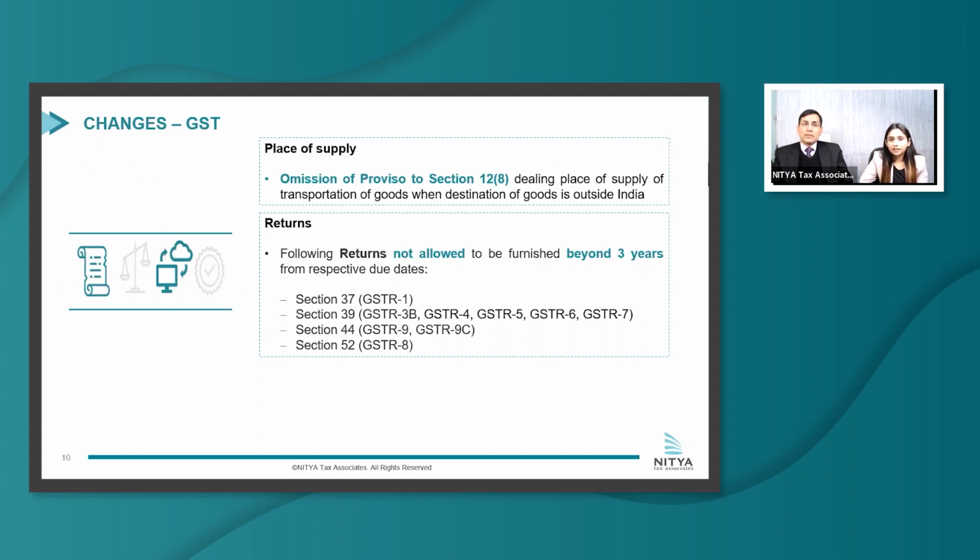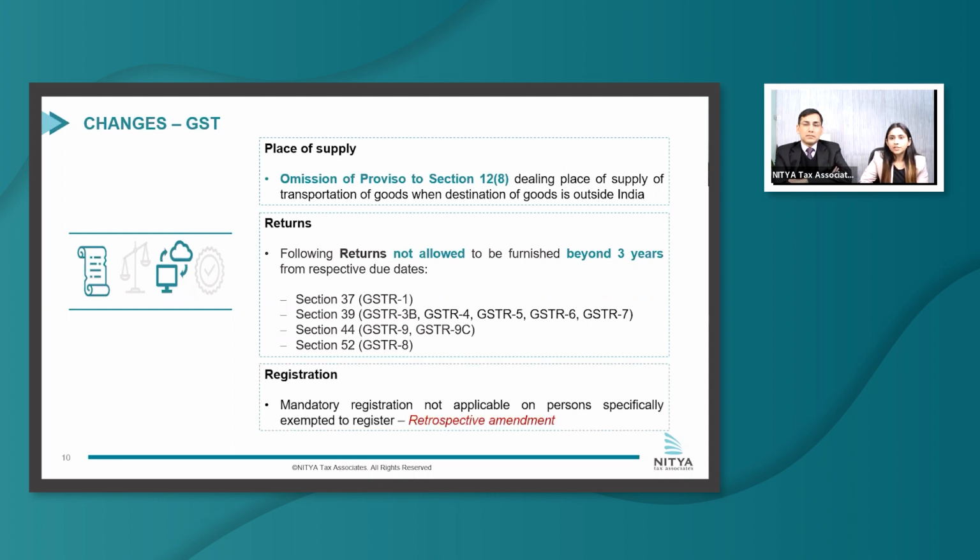Importantly, this change is very unjust, as if a taxpayer is willing to pay tax with interest or penalty after the due dates or after 3 years, he will be barred from furnishing those returns. And the second important thing is that ITC-04, which deals with job work return, is not covered in this restriction.